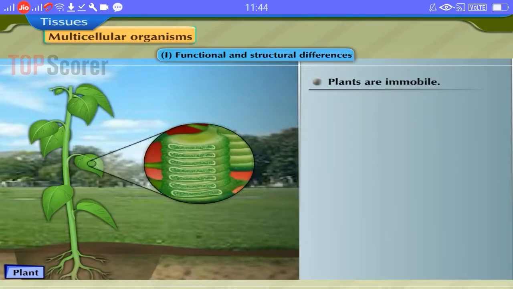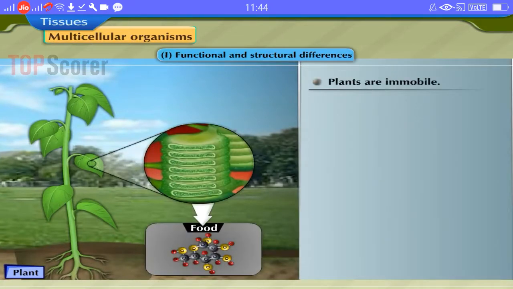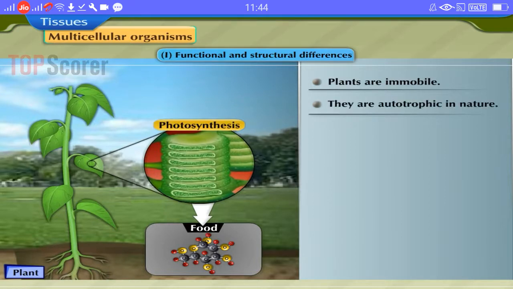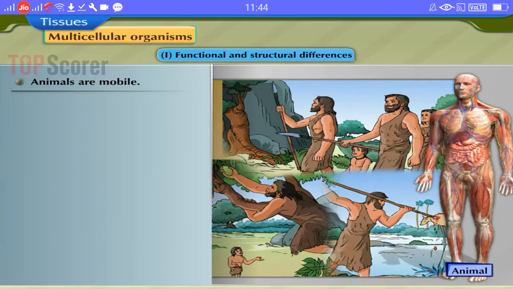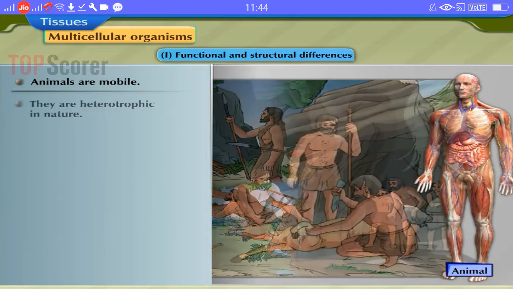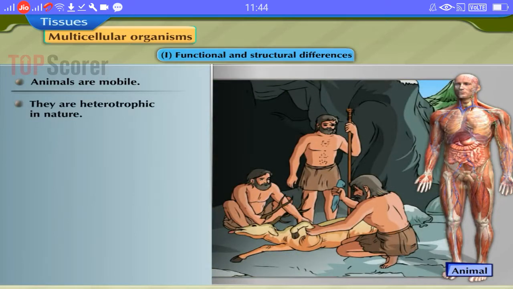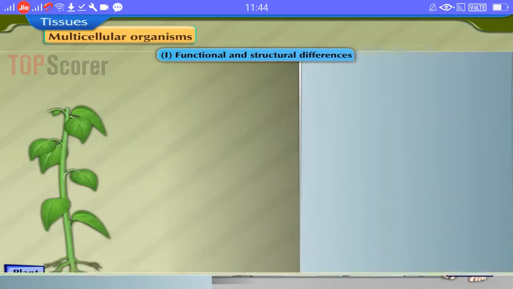Plants are immobile. They prepare their food by themselves. They are autotrophic in nature. Animals are mobile. They have to move around in search of food, mates, and shelter. They cannot prepare their food on their own. In other words, they are heterotrophic in nature.